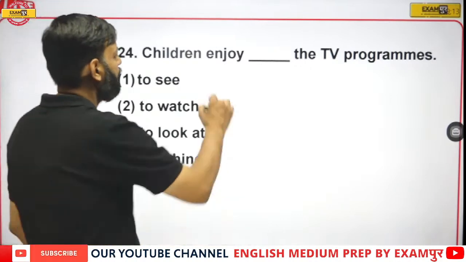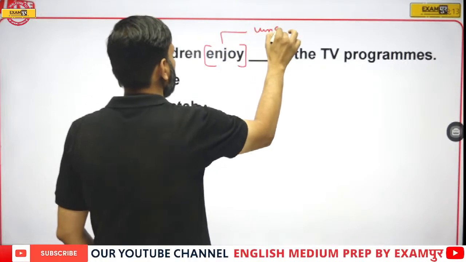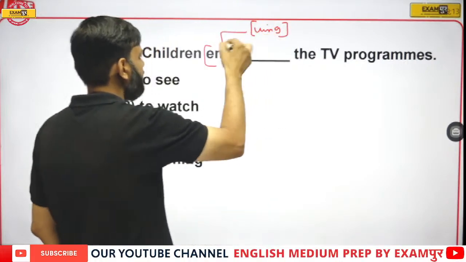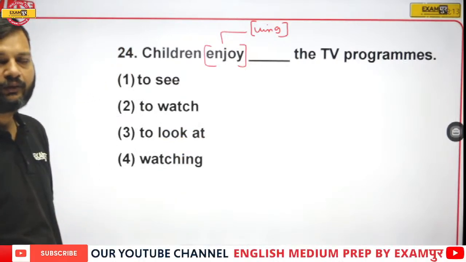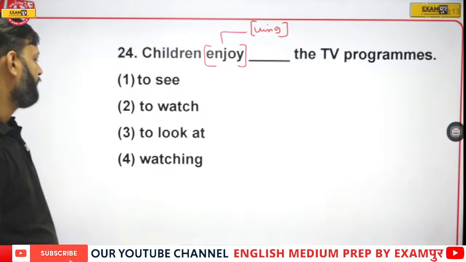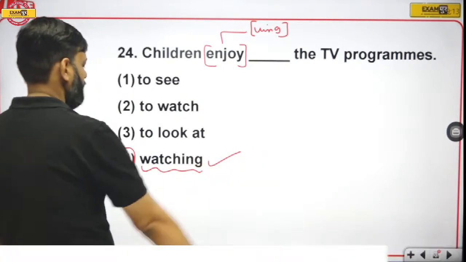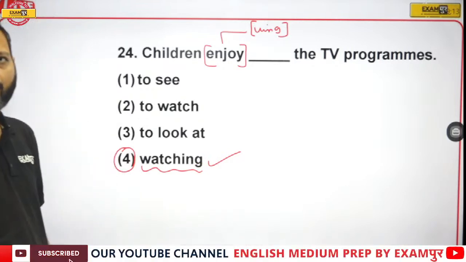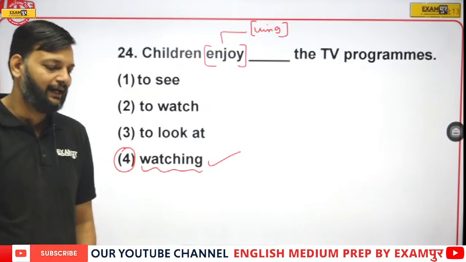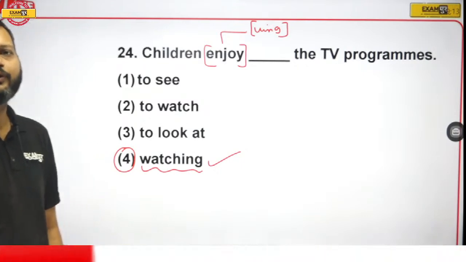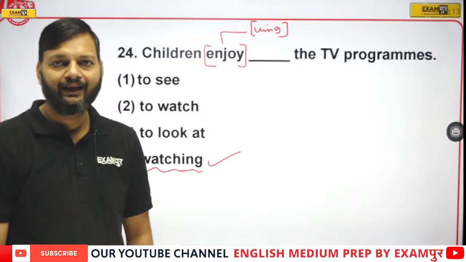See, enjoy is always followed by the ing form. Okay, so here watching will be used, because enjoy is always followed by an ing verb. And how do we know that enjoy is followed by an ing verb? For this you need to study infinitive and gerund in detail.